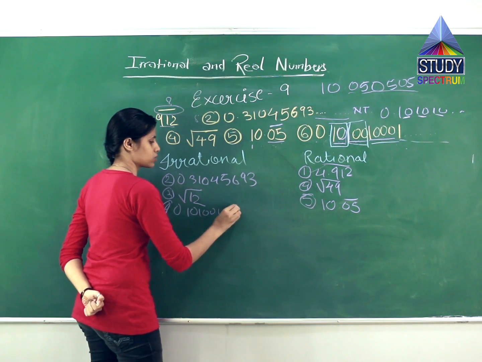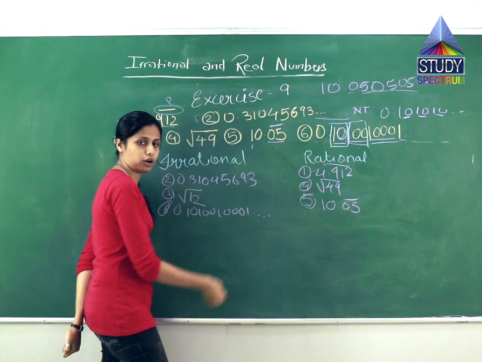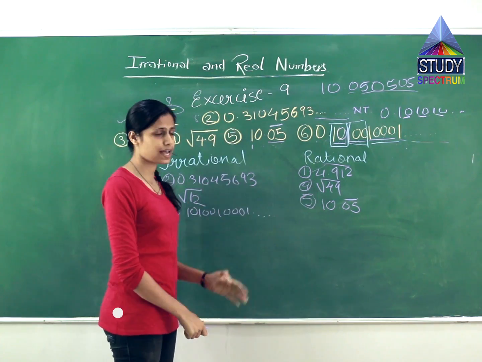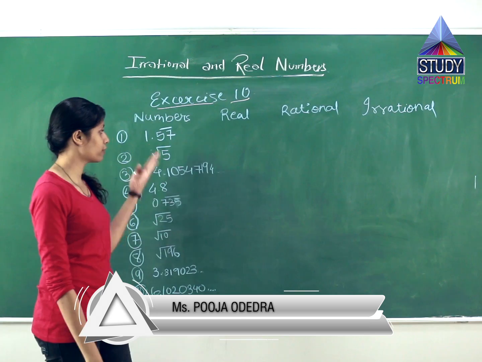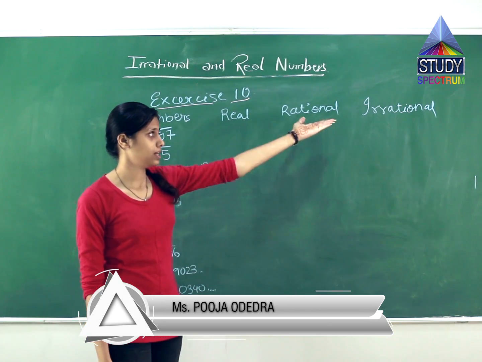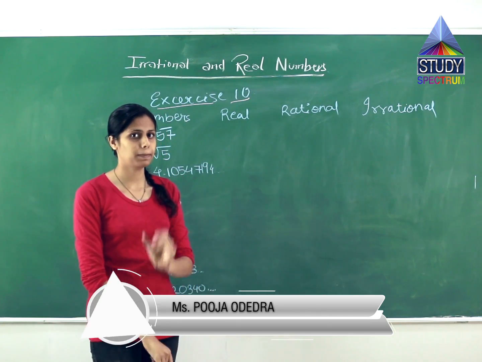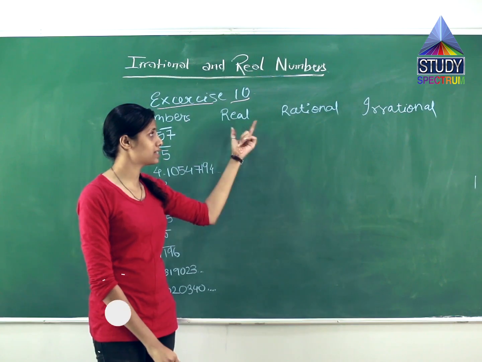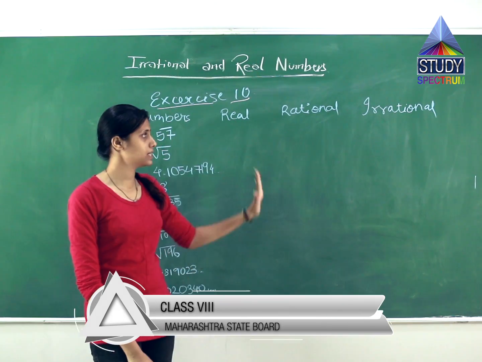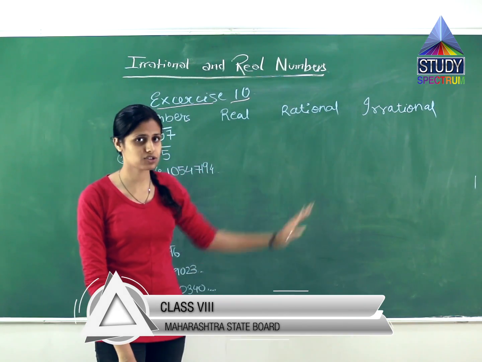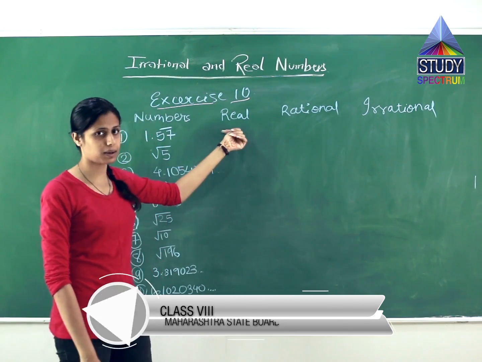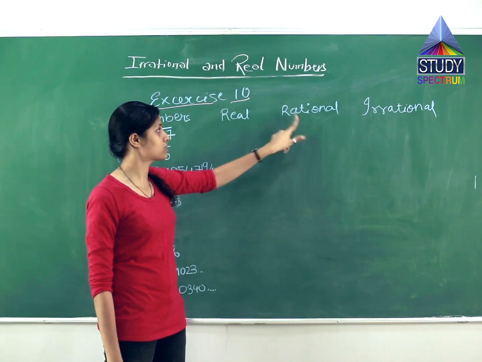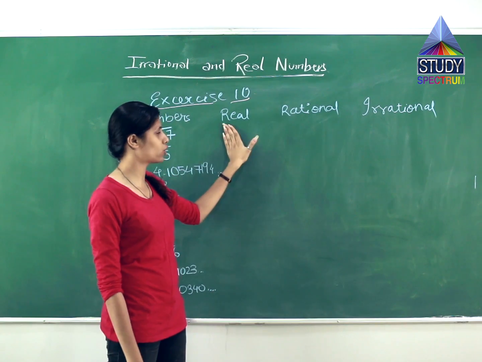100 and 1000 and 1 dot dot dot dot dot. So understood this exercise? In exercise number 10, we will classify which numbers are real, rational and irrational numbers. But before that, we should understand what is a real number. A real number is a bundle of rational and irrational numbers. Means all rational numbers are first real numbers, then rational numbers, because both categories are included in this.